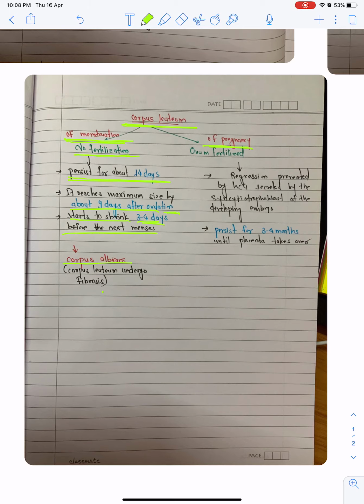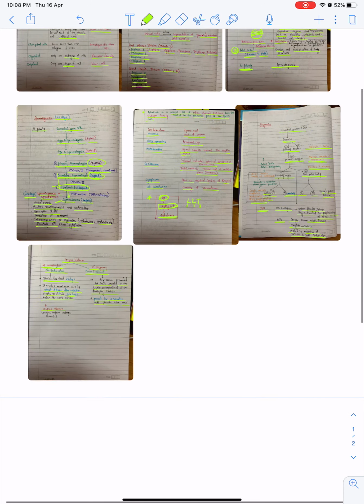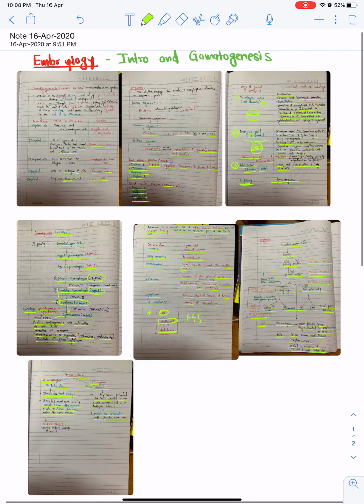Then the corpus luteum of pregnancy. If the ovum is fertilized, the corpus luteum is called the corpus luteum of pregnancy. Regression is prevented by hCG secreted by the syncytiotrophoblast of the developing embryo, and it persists for 3 to 4 months until the placenta takes over. This is about the corpus luteum. This is all about embryology: the introduction and gametogenesis.